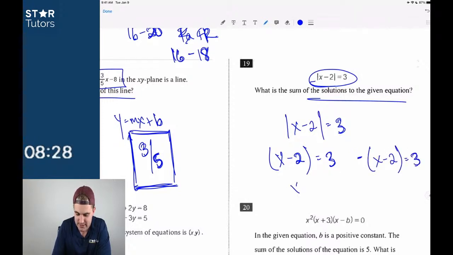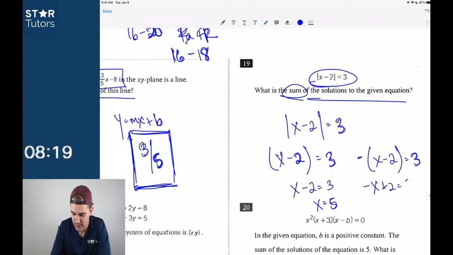Now we have x minus 2 equals 3, so x is equal to 5. We're looking for the sum, so there must be another answer. Negative x plus 2 equals 3. Minus 2 on both sides, negative x is equal to 1, so x is equal to negative 1. Then the sum of x equals 5 and x equals negative 1 is just 4.